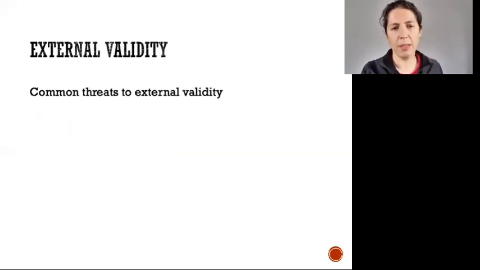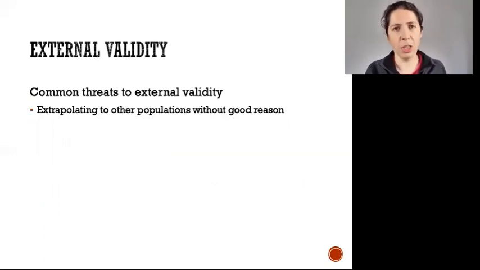So some common threats to external validity include, and these are pretty obvious, extrapolating to other populations without good reason. If I'm jumping from one narrow sample to a much broader population, there's reason to worry about that. Sometimes a narrow sample is very different from the population I want to generalize to, or we have reasons to worry that it might be different.